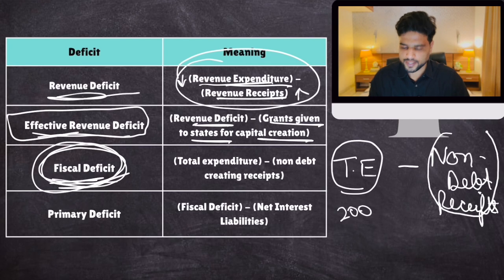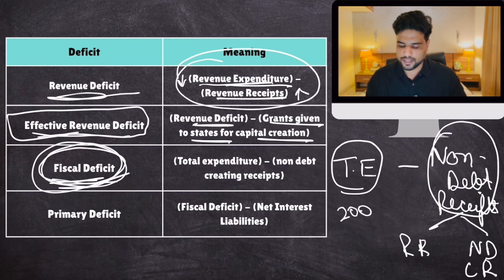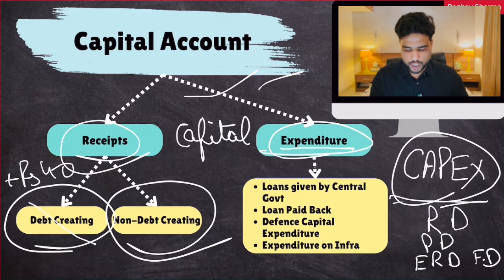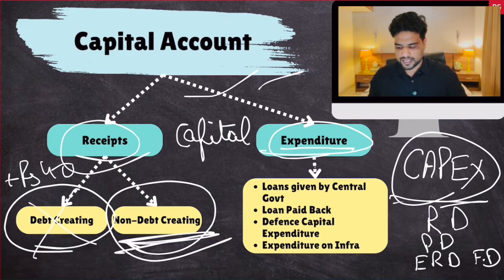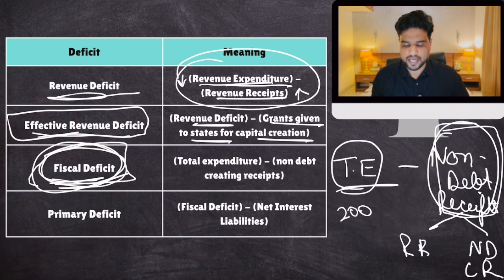In non-debt receipts, there are revenue receipts, which are non-debt, and non-debt creating capital receipts. This component is not added, this is added, plus revenue receipts are added, and then it is subtracted from total expenditure. That gives you fiscal deficit. Simple. Okay. So this is fiscal deficit.